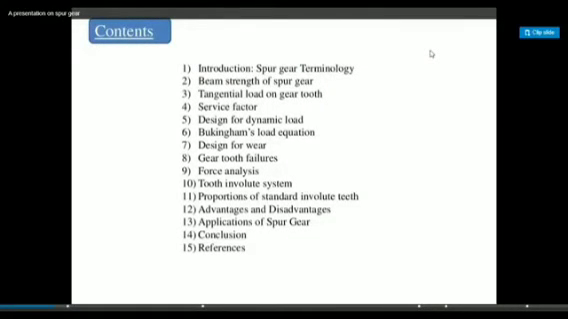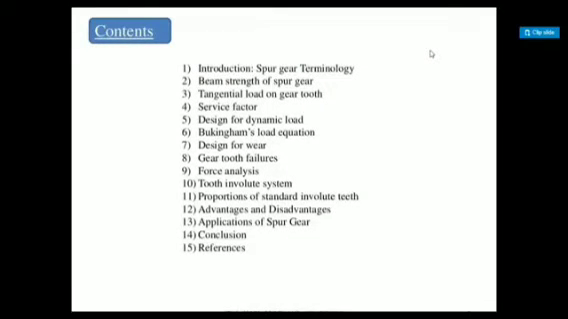Welcome, my friends. Today we are going to study about the spur gears: the terminology of the spur gears, design of the spur gears, the force or the load which is acted on the spur gears, and the failures of the spur gears. Means the total detailed study about the spur gears. Okay, so first let's start the introduction part of the spur gear, which is already studied by us in the last lecture. Right. So first, what is the spur gear?